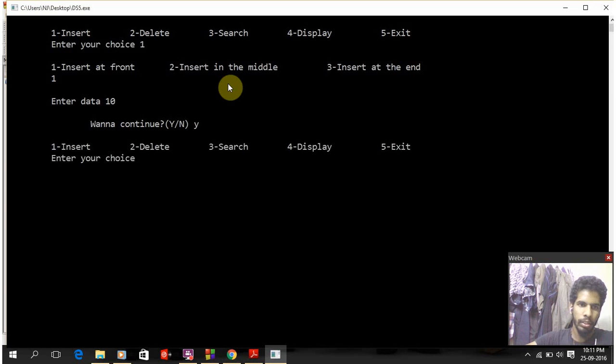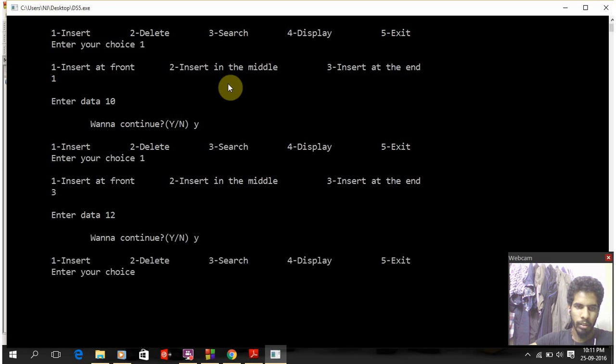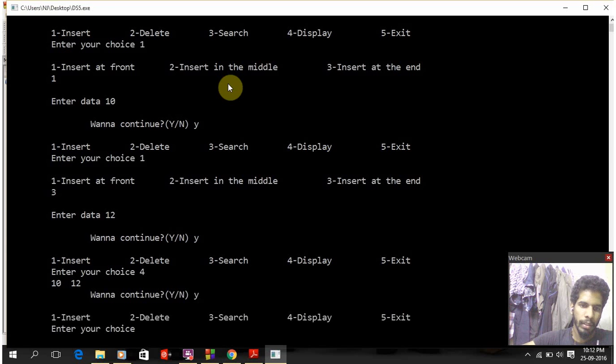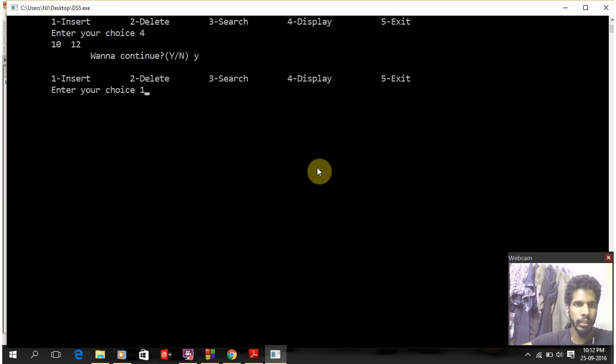Yes. Then again insert. Now I will display it. As you can see, 10 and 12 are inserted. I'll continue. So again I will insert.